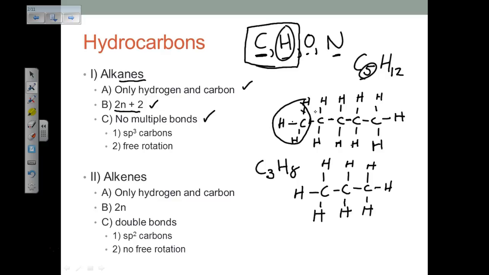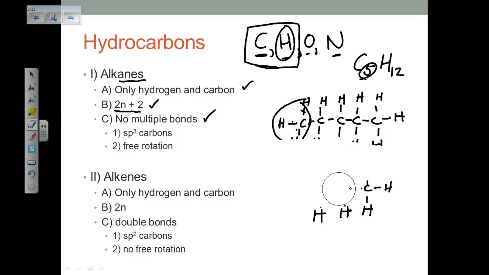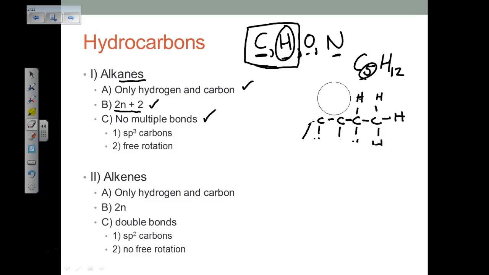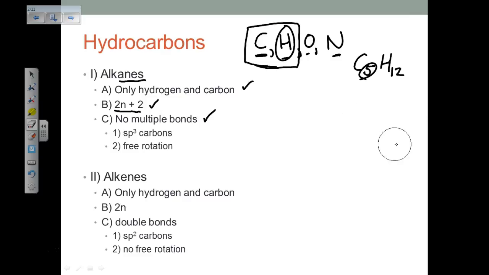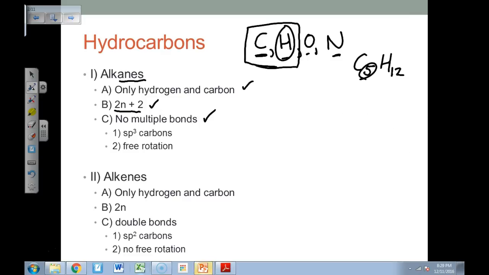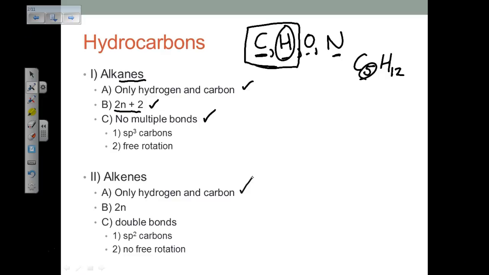Now let's take a look at alkenes. Alkenes are interesting. This is when we start getting into something called a functional group. A functional group is when we have something that's not a single bond, carbon or hydrogen. But alkenes are only carbon and hydrogen, so they are hydrocarbons.